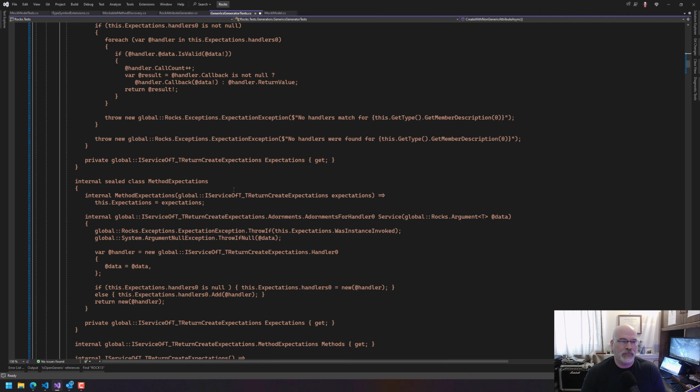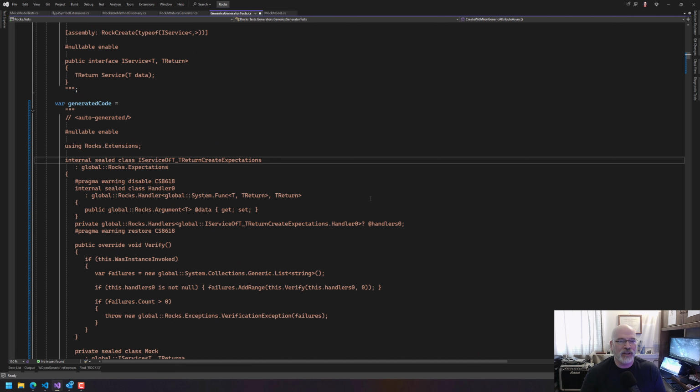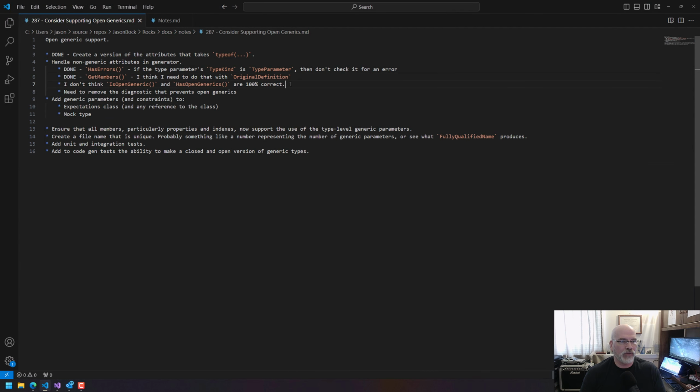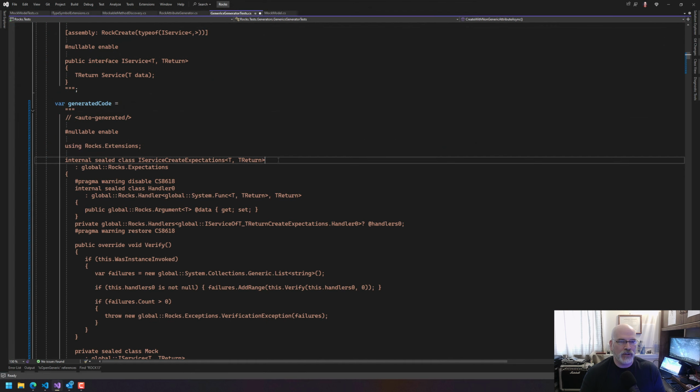So now what I get is code being generated, which isn't right, but it's being generated. So what we need is that to go away and that to be T and T return. And we're also going to need then to have the constraints put in as well. So I also am going to keep that there. Yeah, so now we need this. Ensure that the name of the expectations class is what's referenced everywhere else. And what I mean by that is, you'll see, actually let's back this up because that's not what it's doing right now.